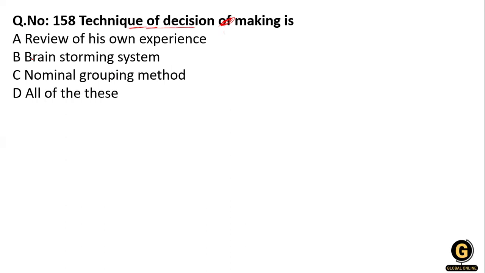We review our own experience. Brainstorming, we connect the things which we have already faced in the past and will face in the future. This is brainstorming, and the nominal grouping method. So option number D is right in this question.